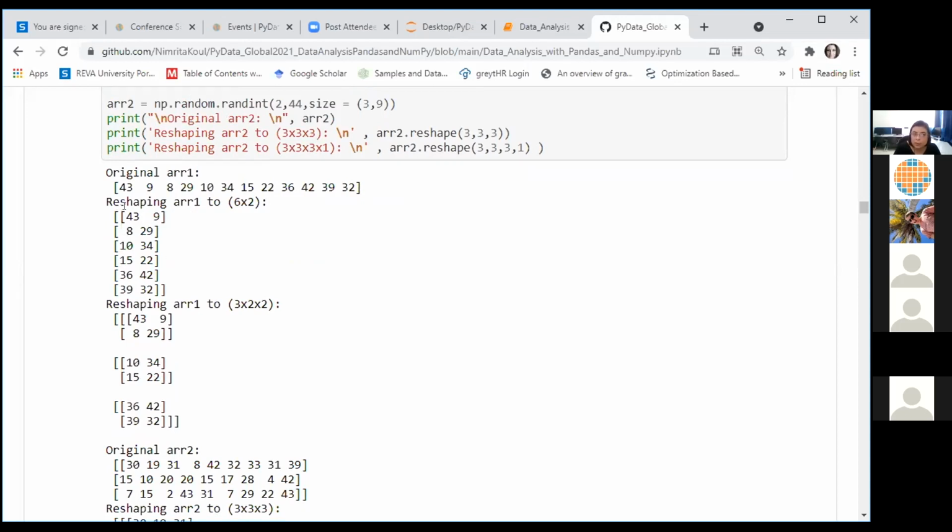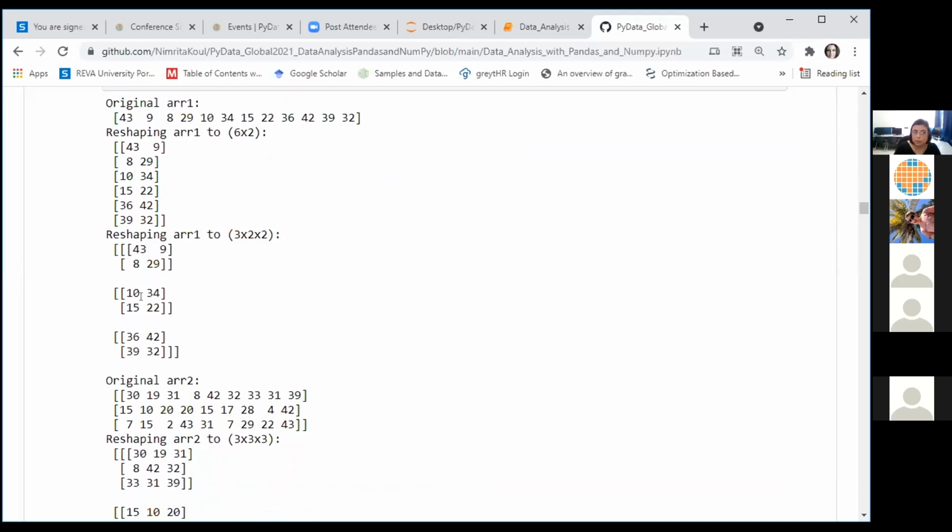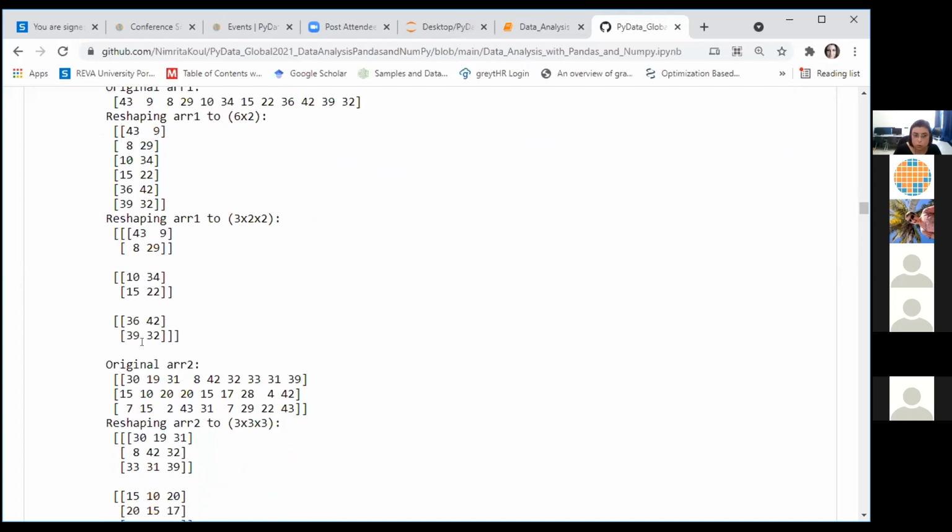You can reshape the same numbers into 3 cross 2 cross 2. So I have 3 matrices. Each one is of 2 cross 2 size. 2 rows, 2 columns, 2 rows, 2 columns, 2 rows, 2 columns. 3 matrices, each of which is 2 cross 2.